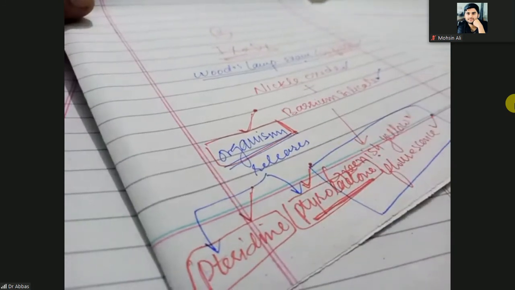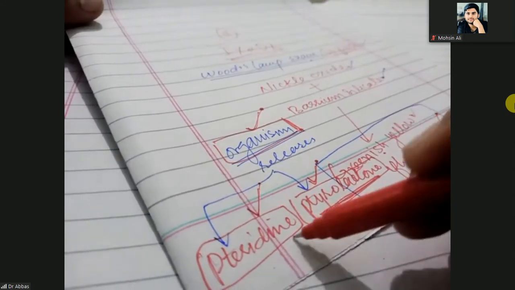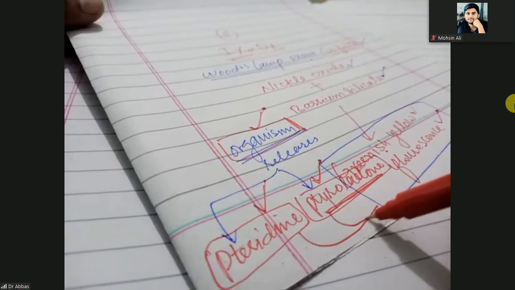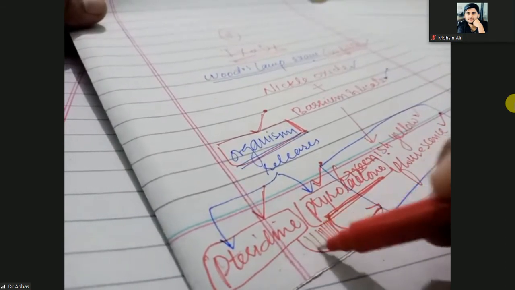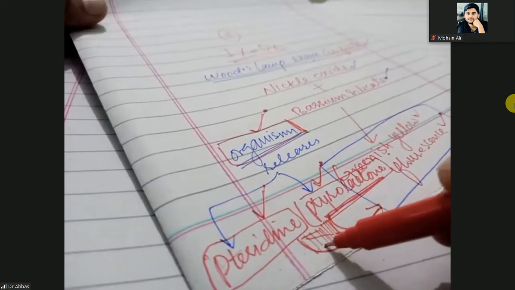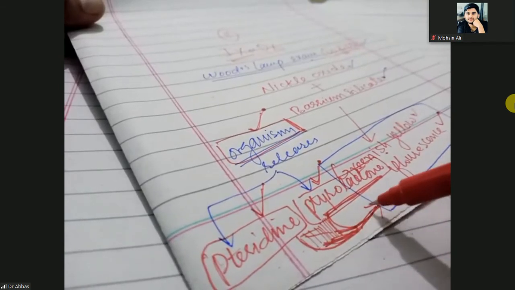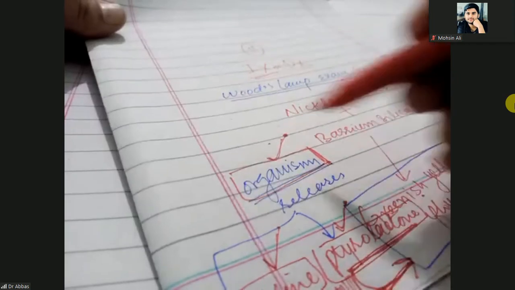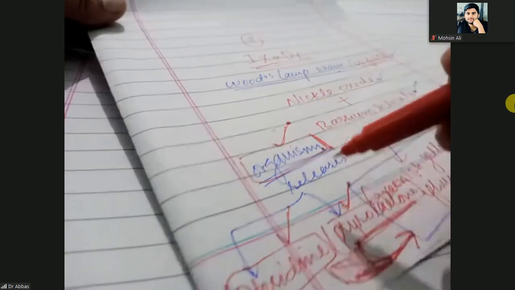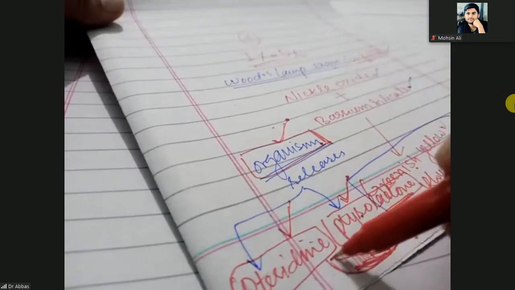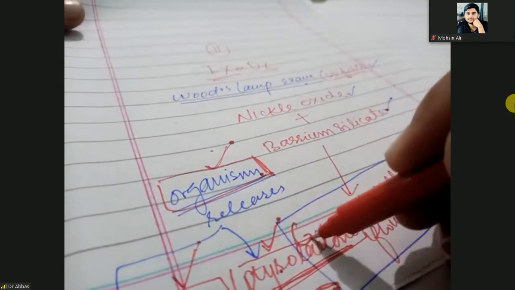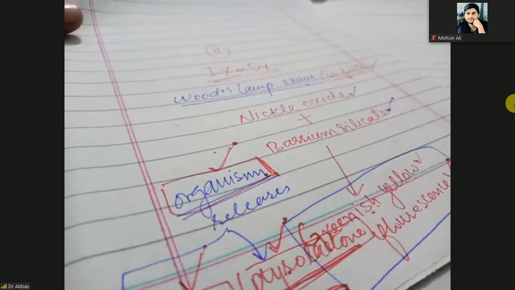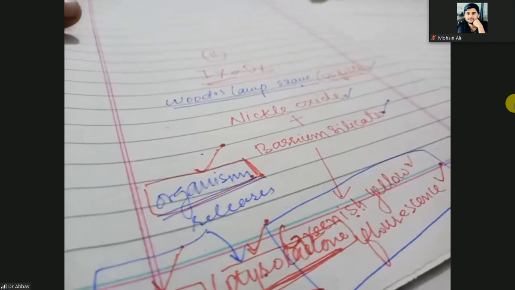So this pyridine and pityrolactone impart a greenish yellow color to the skin, and that can be easily seen through the Wood's lamp. If the organism is absent, there is no release of these chemicals, so the color of the skin will not be greenish yellow. So this is the diagnosis or the investigation: Wood's lamp examination.